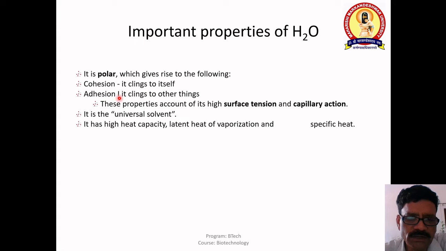Cohesion and adhesion, that means it combines with other surfaces, and because of this it has surface tension and capillary action. Because of this capillary action, water reaches the tip of very tall plants. It is a universal solvent because of its polar nature, and it has a high heat capacity, latent heat of vaporization, and specific heat.